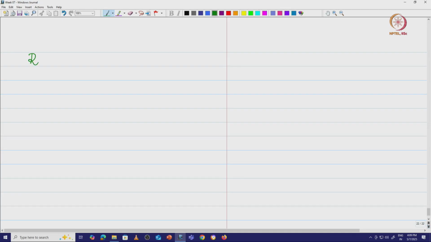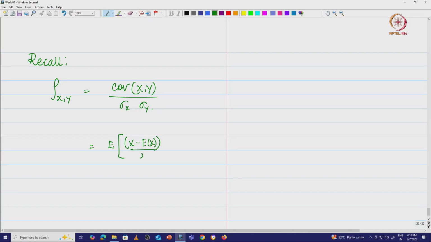Recall that rho x comma y is nothing but covariance of x comma y divided by standard deviation x, standard deviation y. And how did we get to this? We said that this is nothing but the expected value of x minus expected value of x by sigma x into y minus expected value of y divided by sigma y. This is what we had.